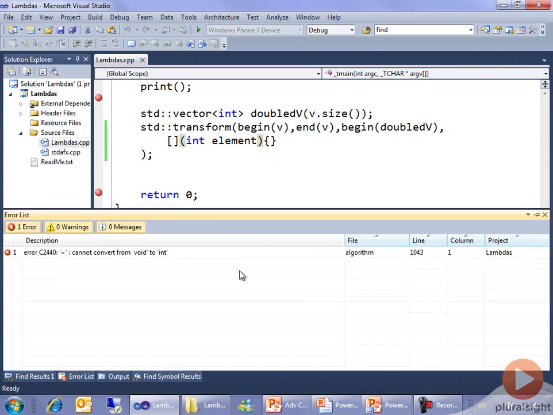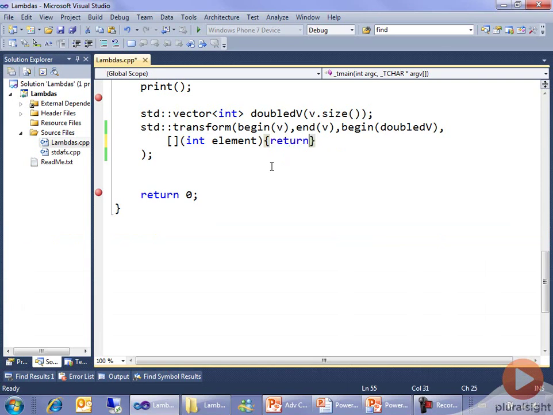Now it says I can't convert from void to int. It claims that it's doing that on an equal sign. Well, I don't have an equal sign, but again, we can kind of guess that down on line 1043 of the algorithm header file where they have the implementation of transform, there's going to be something like, the current element of this thing is equal to, well, whatever came back out of this lambda. And what comes back out of this lambda appears to be nothing at all, void, that's right. So now we know we're expected to return some sort of an int. So let's just take the element and double it. Now let's build this.